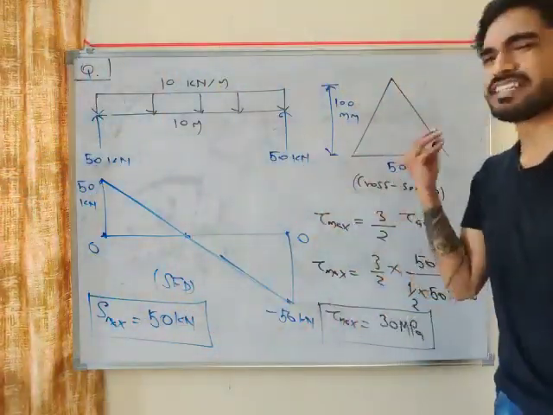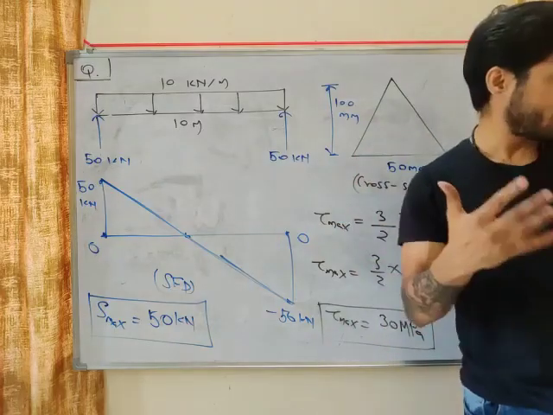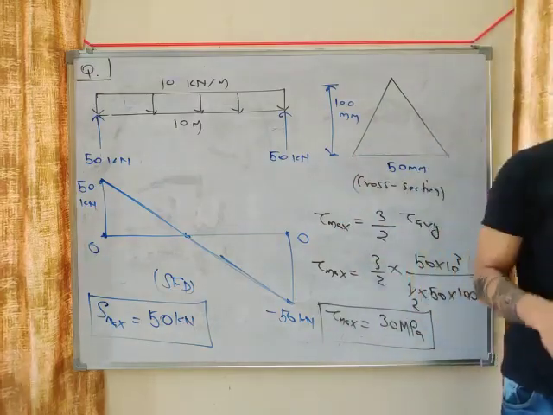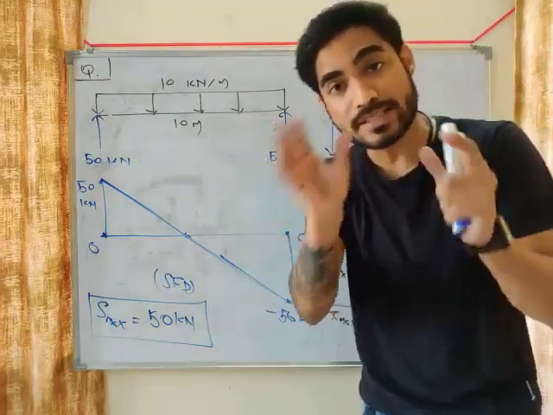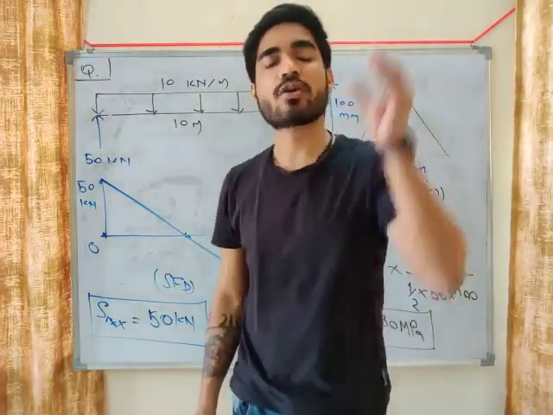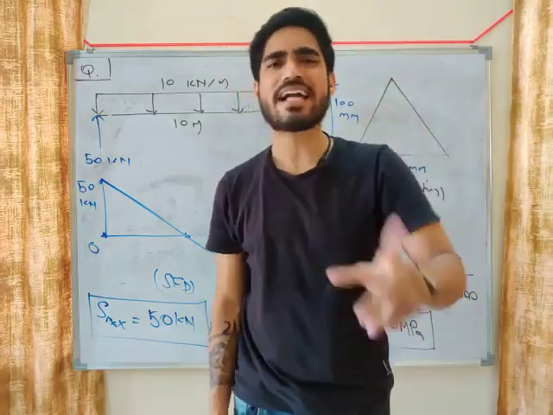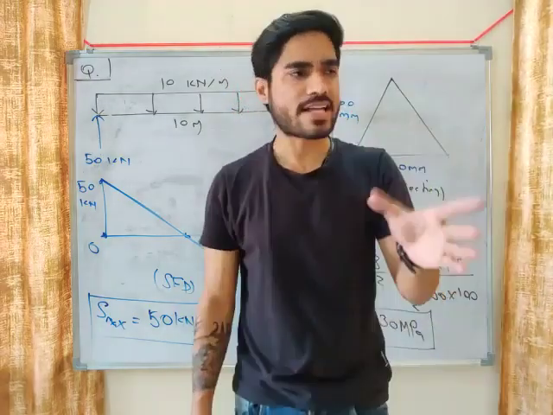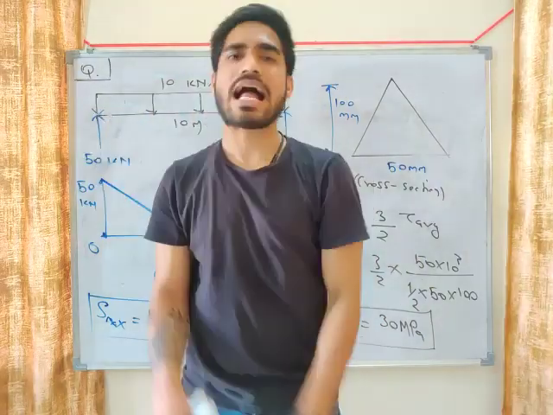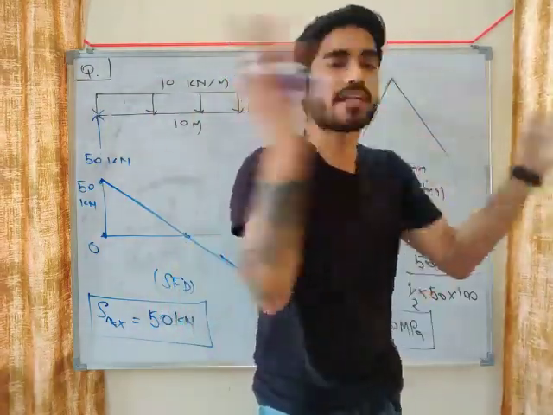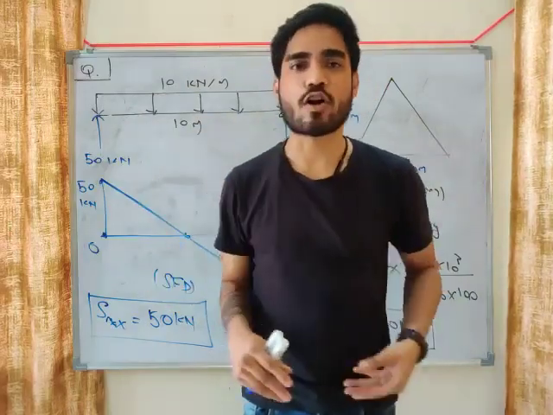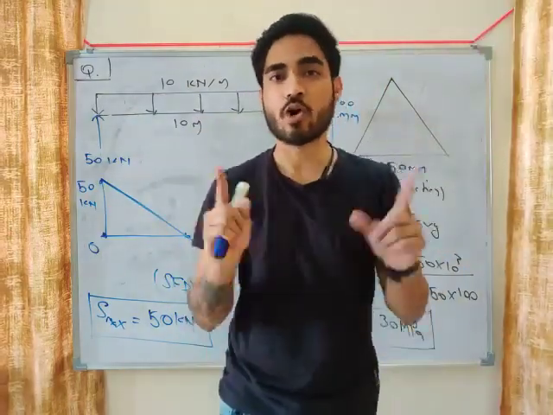You can see that it is a very simple problem, but still people get confused because their concepts are not clear. So you have to clear your basic concept. If your basic concepts are clear, then you can solve any numerical. That's why I tell you always first clear your concept, then start solving the problem. What people usually do is they just read the formula and start solving. Don't do that.